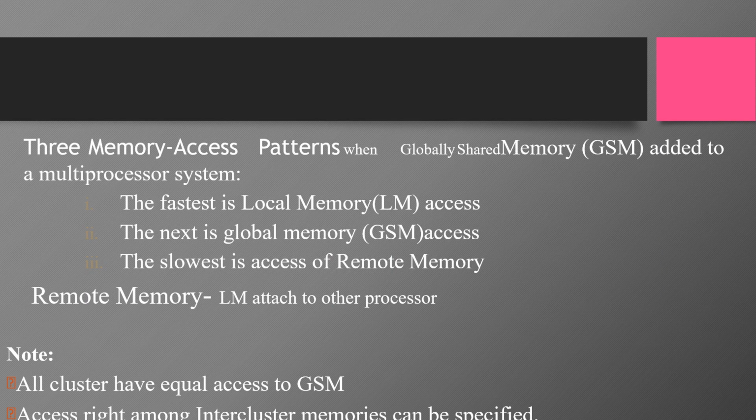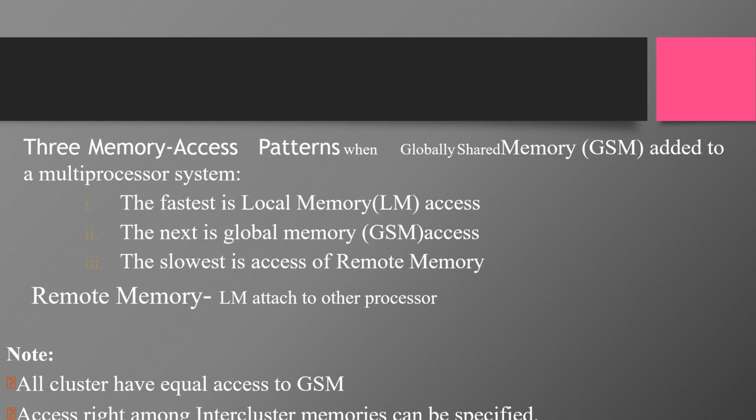Other than the distributed memories, a globally shared memory can be added to a multiprocessor system. In this case, there are three memory access patterns. The fastest is the local memory access, every processor's individual memory. The next is the global memory access, that means the common memory space.